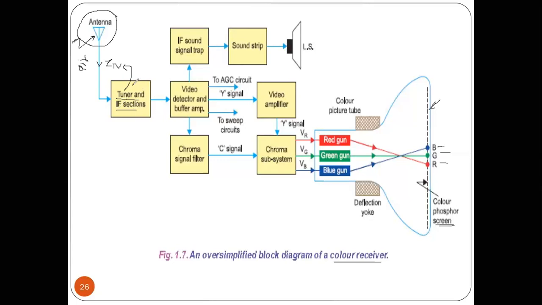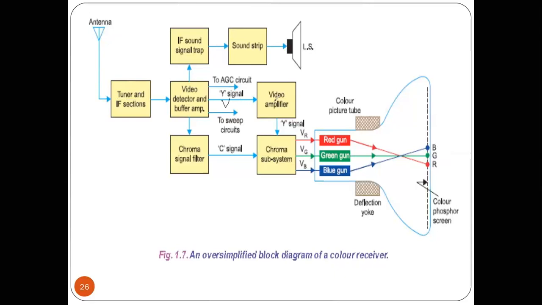Firstly, after receiving, the received signal consists of the video information plus the sound information. In the video, we have the picture information and the sound information. So here the video detector detects the video only, and the output after that detection is the picture information signal, or the video signal.